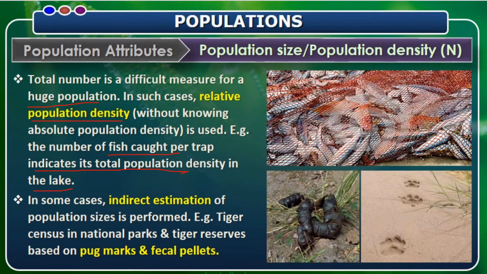Not only tigers, maybe the lion population or the elephant population is a relative density. It is not a permanent population density that can be held. A relativeness means an approximate population can be set by collecting all this information. That is what we call indirect estimation of population size. Example is tiger census in national parks and tiger reserves based on pug marks and fecal pellets.